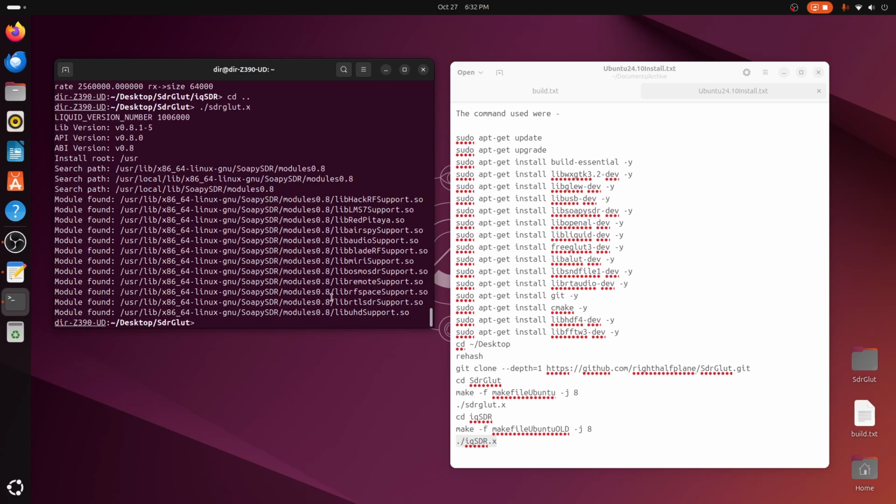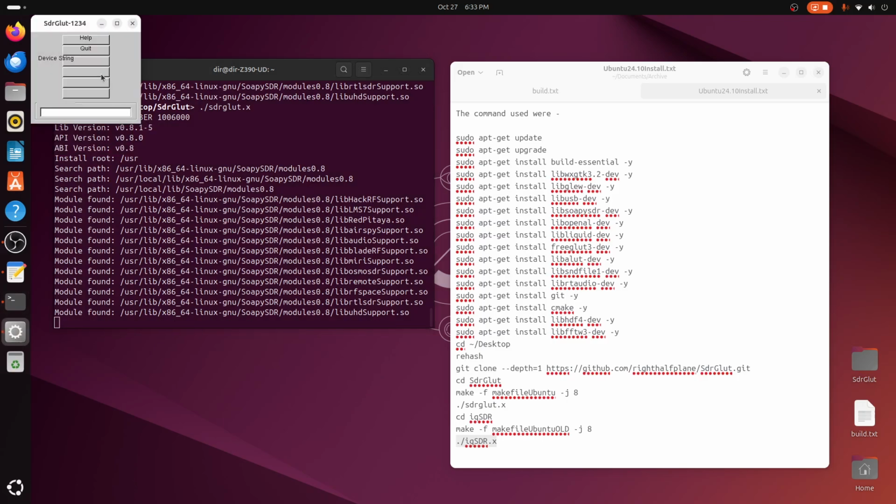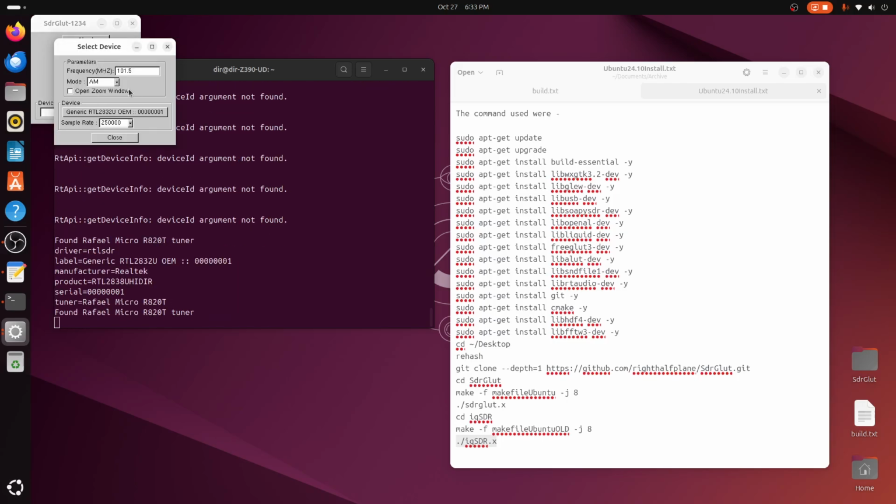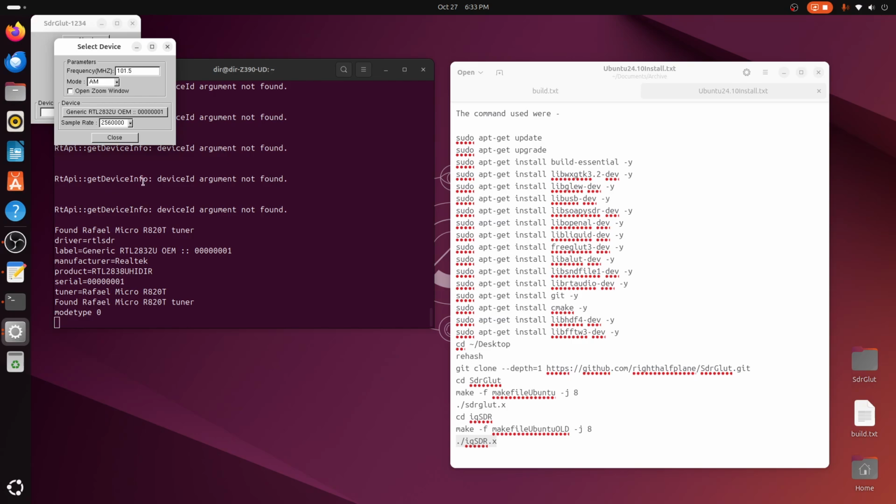Oh, I accidentally quit. Okay, so help, close. All right. Radio. Sometimes you need to resize this window. It doesn't always come out correctly, but again we'll go to 2.5 megasamples per second, and we want to use FM.